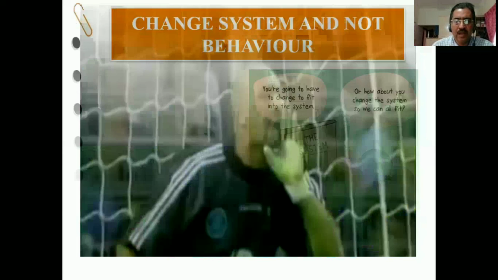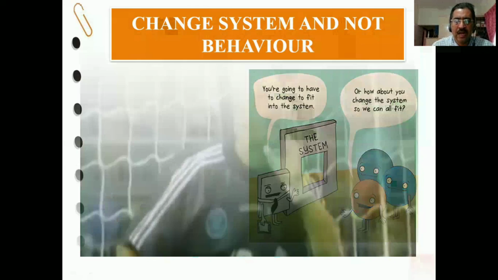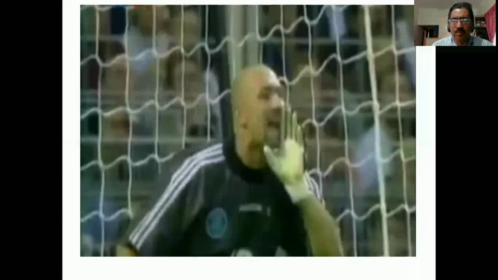I hope you enjoyed that goal. What was the beauty of that goal? You saw that there was a huge resistance. There was a big wall standing there. He didn't hit into the wall. He just went around the wall.